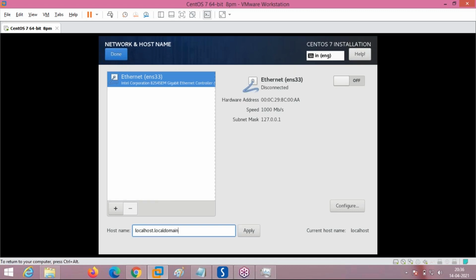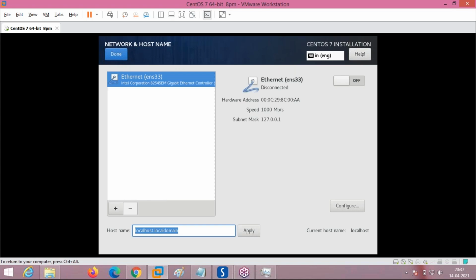That name is here by default given as localhost.localdomain. Here, if you edit it and give any other name, that will become the host name. But if I change the host name here and type anything else, then the problem is that you will not know where this data is all set up after the operating system installation. So the network and host name which are done here, I'll show you after the installation of the operating system how to set up these things manually.